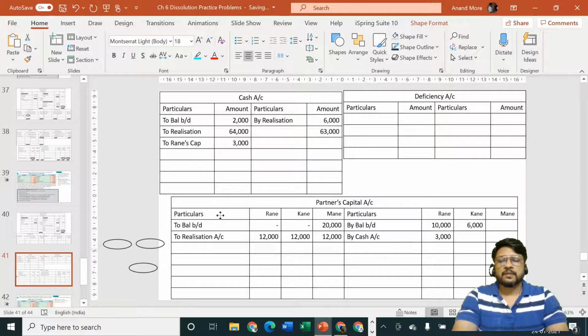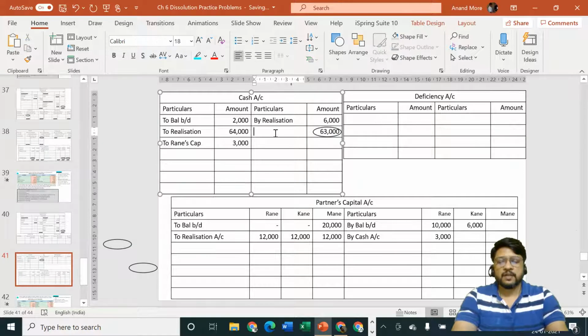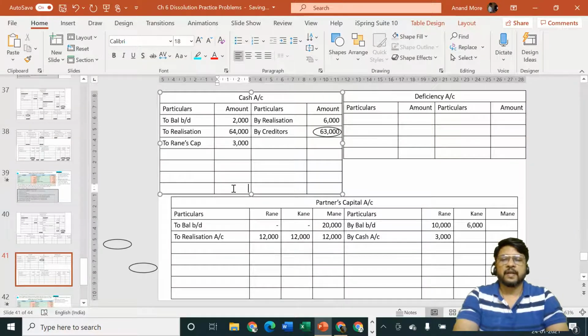To creditors, not to Rane's loan. Rane's loan will specify, sorry, unless outsiders are being paid off fully, we cannot pay you the amount. So you'll have to wait. If there is cash, then we will pay. If there is no cash, you'll have to forget that particular thing.